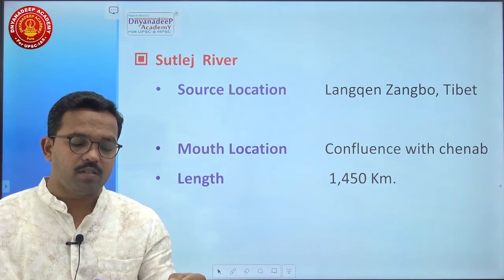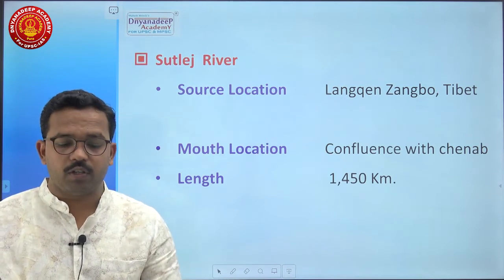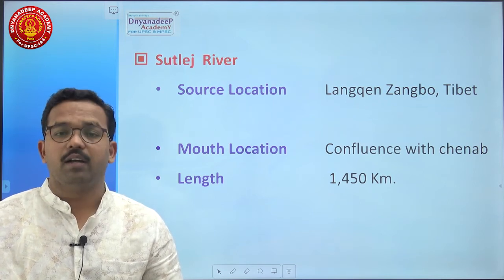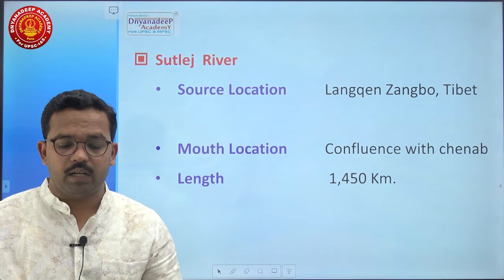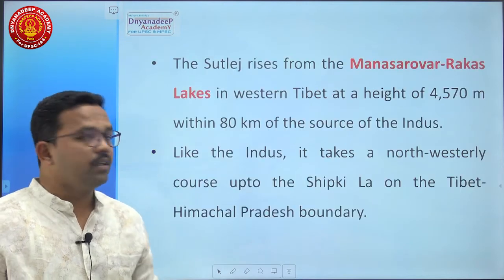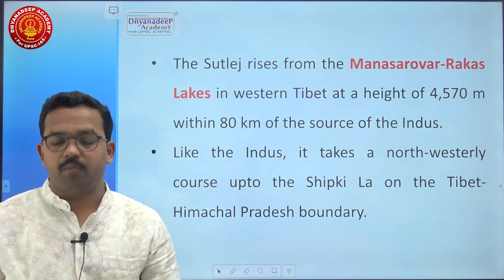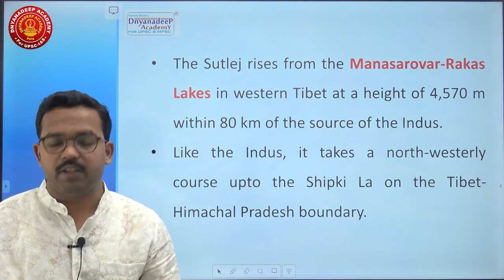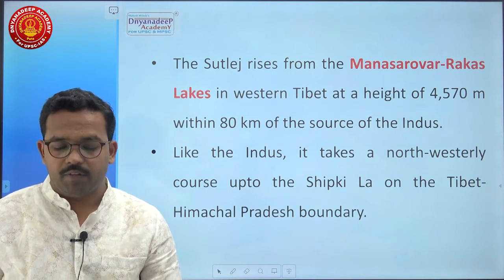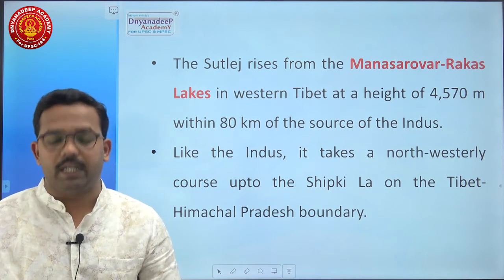Then next is about the Satluj River. Source location Langqen Zangbo in Tibet. Mouth location, it confluences with Chenab. Length 1450 kilometers. Here remember, Satluj River rises from Rakshastal Lake near Manasarovar in western Tibet at a height of 4570 meters, within 80 kilometers of the source of the Indus.